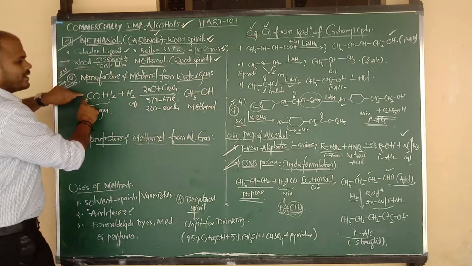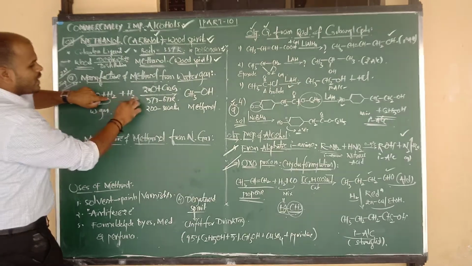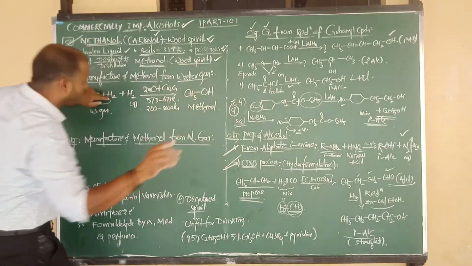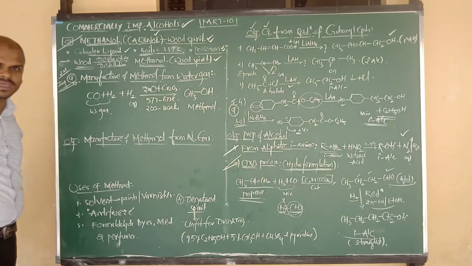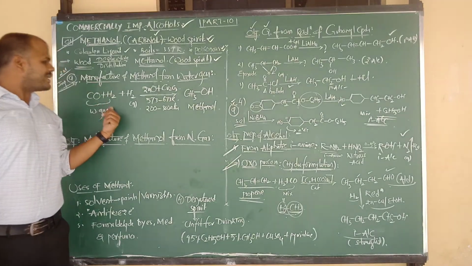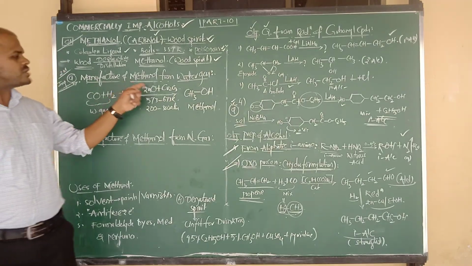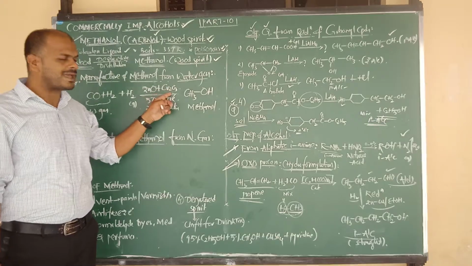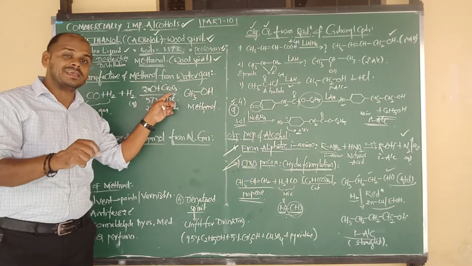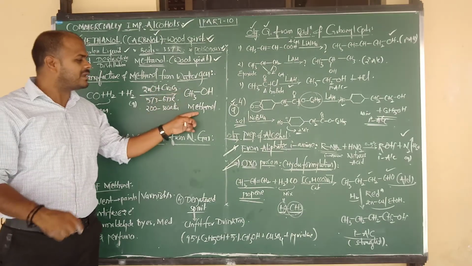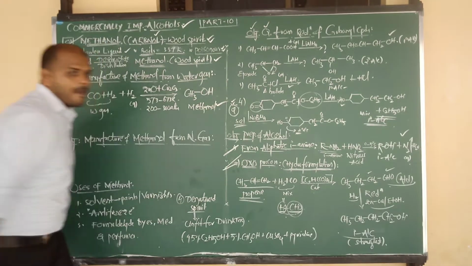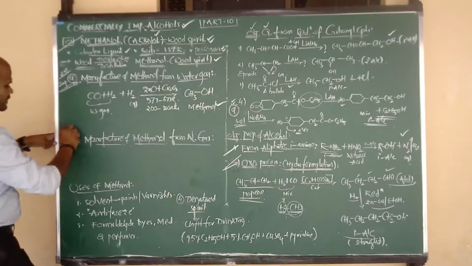Let us see. One carbon, okay. Now two hydrogen, 4, 3 plus 1, 4, 1 oxygen, 1 oxygen. Everything is okay. So the statement: water gas is mixed with hydrogen and passed over the mixture of ZnO plus Cr2O3, which will act as a catalyst. In presence of this catalyst, the product we are getting is nothing but methanol.